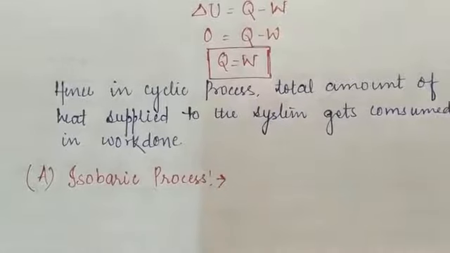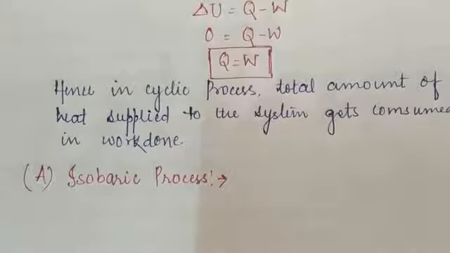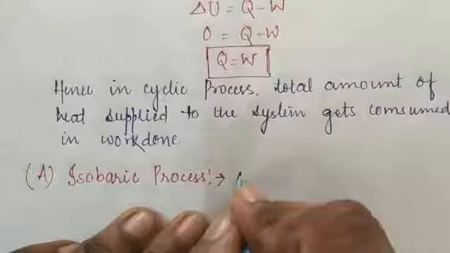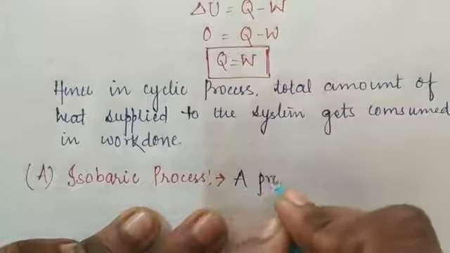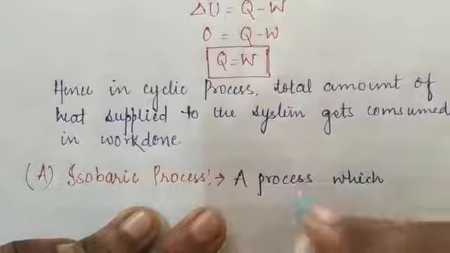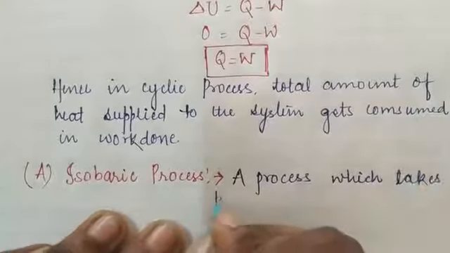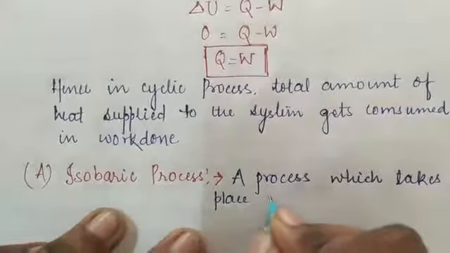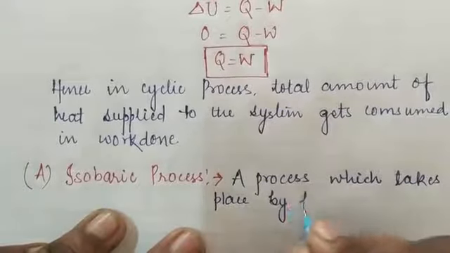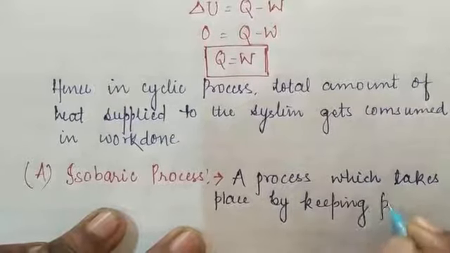It means that, for the isobaric process, it is a process taking place at constant pressure, a process which takes place by keeping pressure constant.